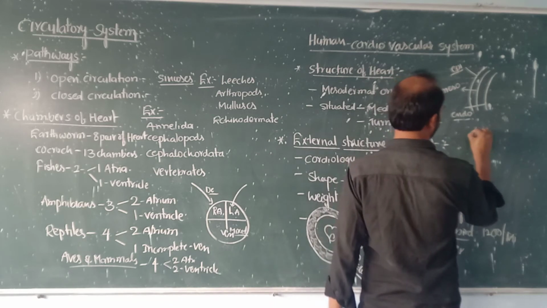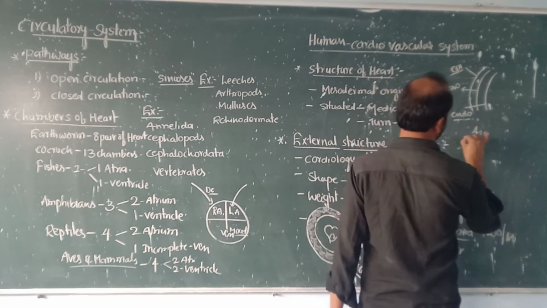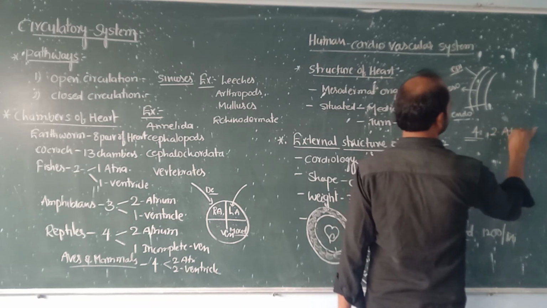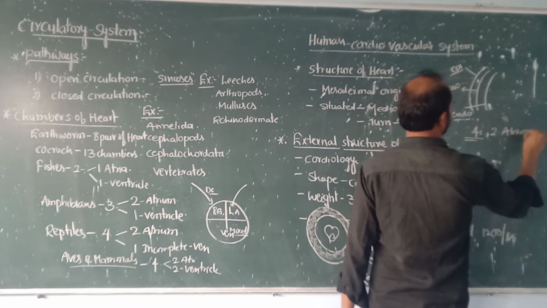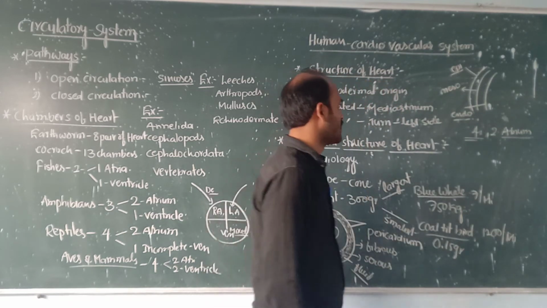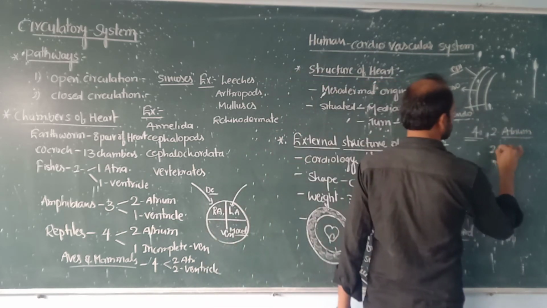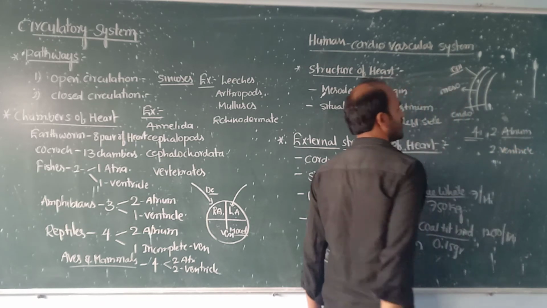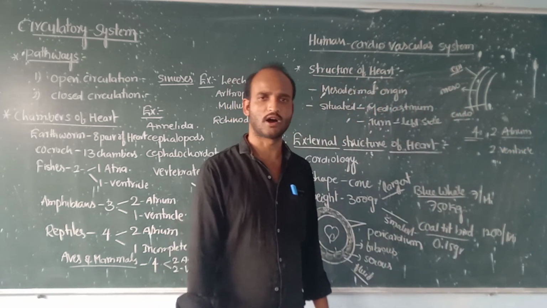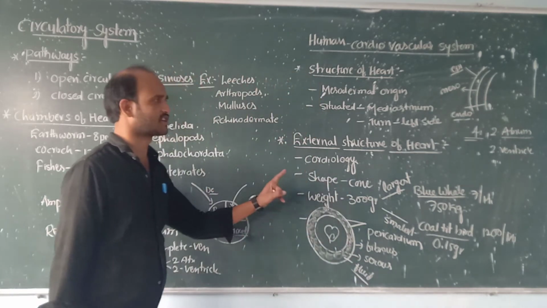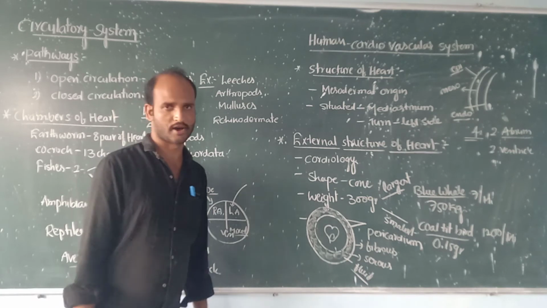Now, the heart consists of four chambers. I have already told you. Two are atriums, the upper portion of the heart, and two are ventricles, the lower portion of the heart. Okay. So this is the external structure of the heart.